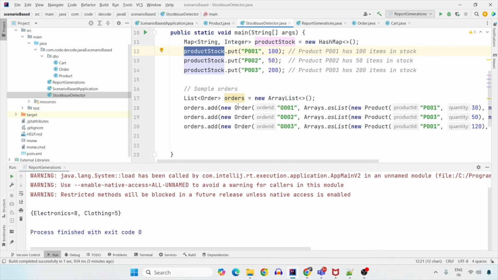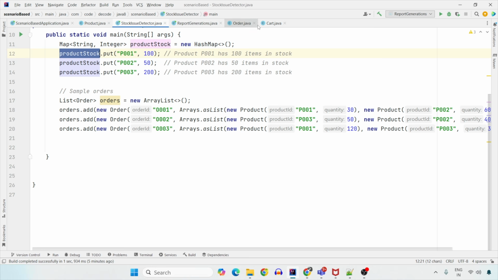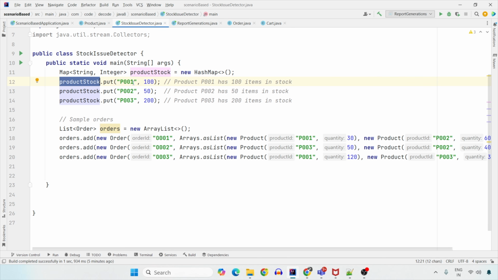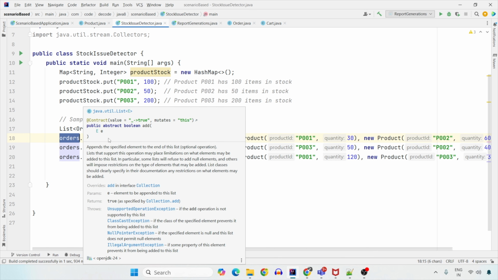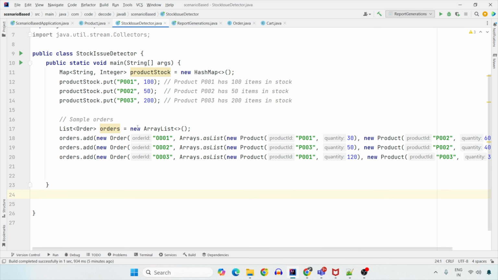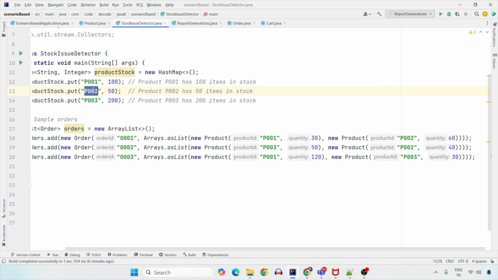So what you have done here is, in the stock, you have 3 products, P1, P2, P3 with 100, 50 and 200 as the product stock. When you are creating the orders, some users have ordered as order 001, 002, 003. In that, you have multiple products. Now, you have to flag those orders whose products are out of stock. For example, can you fulfill this first order 001? Here it is expecting P1 as 30. You can do it. But the second product, P2, is asked as 60, which is out of stock because we have only 50 in the stock. So you can mark this order as unfulfillable.